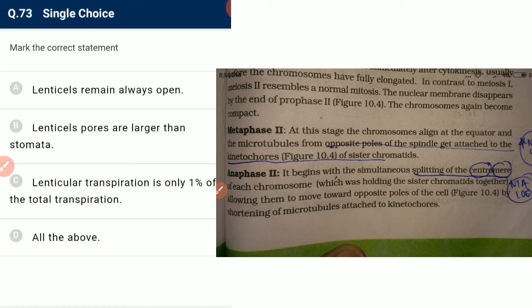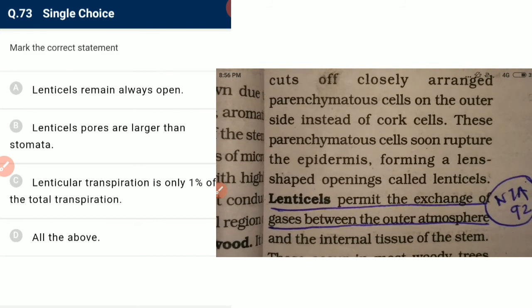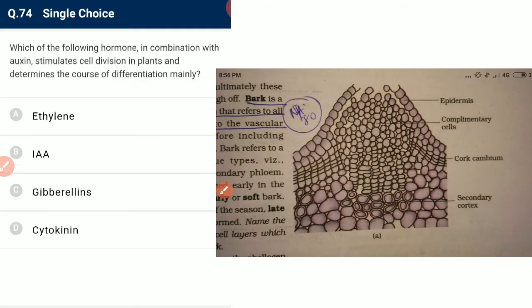Mark the correct statement. Lenticel remains always open. Yes, the lenticel remains always open, so it is correct. And lenticel pores are larger than stomata. Yes, it is also correct. Lenticel transpiration is only 1% of total transpiration. It is also correct. So all of the following are correct.